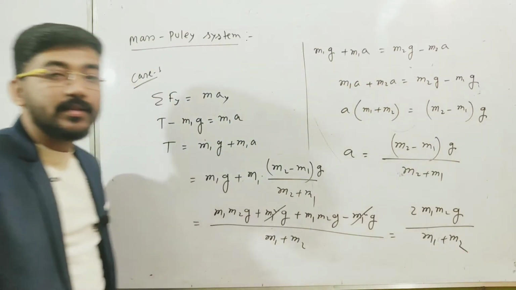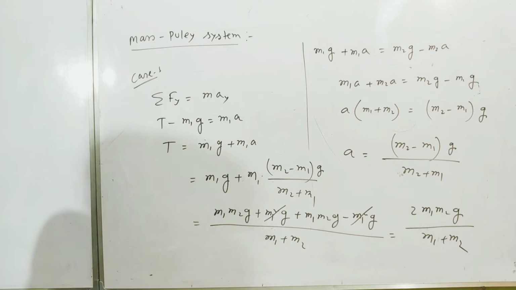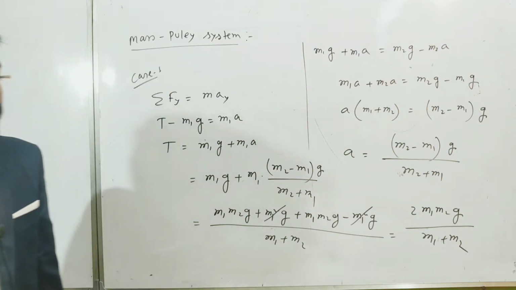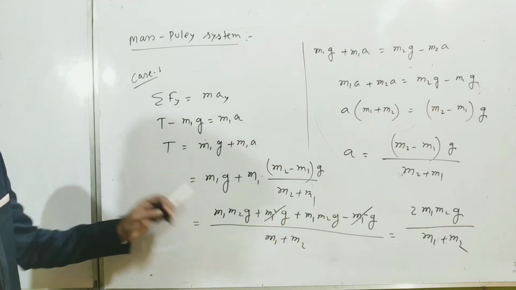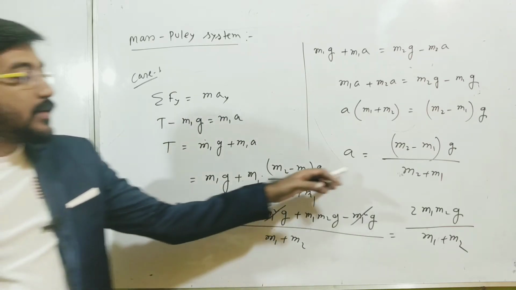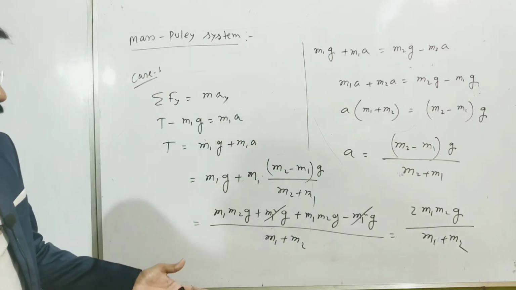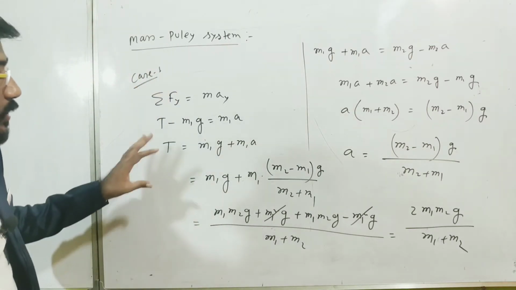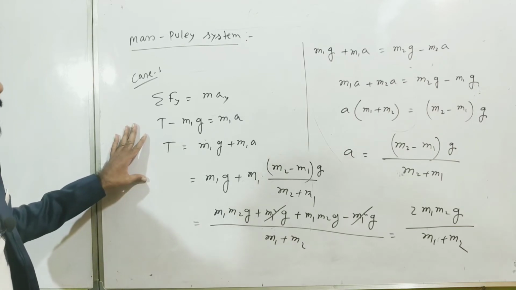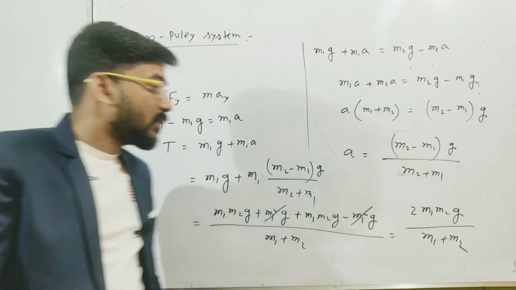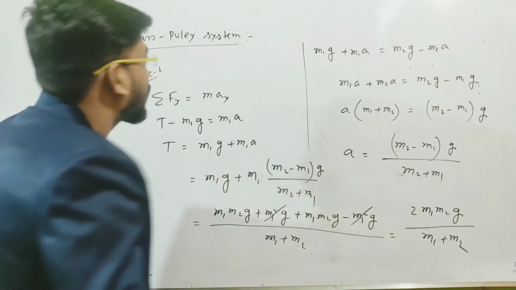So this will be the tension in the string, and the tension on both sides will be the same because the string is massless and there is no friction. So the tension on each side will be the same, and this will be the acceleration. So this is how we can solve problems like this, and you can save your time by finding the acceleration directly. Let me say the shortcut method.